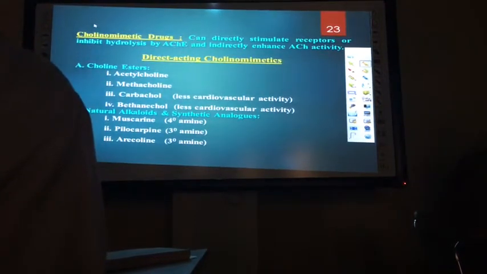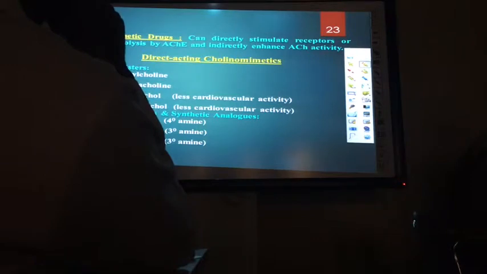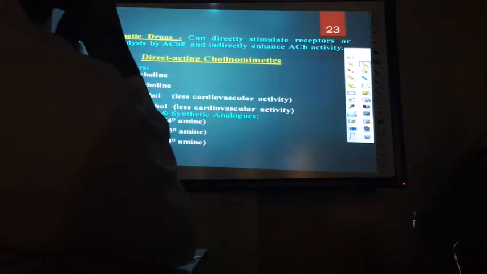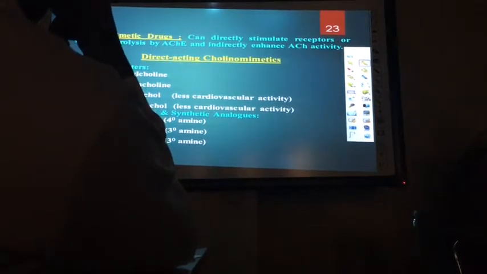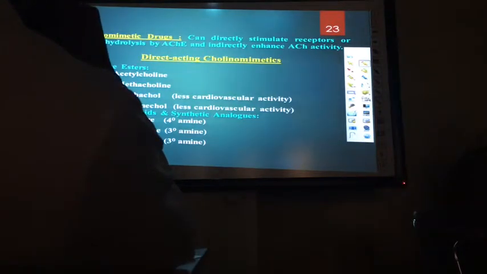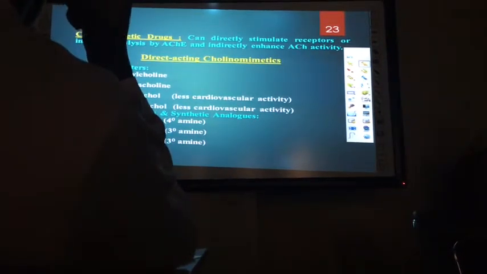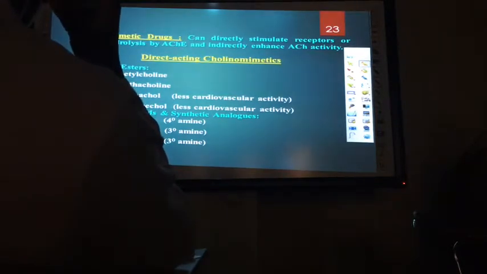Cholinomimetic means any drug whose actions are similar to acetylcholine. For example, acetylcholine, methacholine, carbachol, bethanechol. When you say less cardiovascular activity, it means the affinity for M2 receptors may be less. Natural alkaloids: muscarine, because this is the first drug which helped to discover the muscarinic receptors, then pilocarpine, nicotine and arecoline. These are all directly acting drugs.